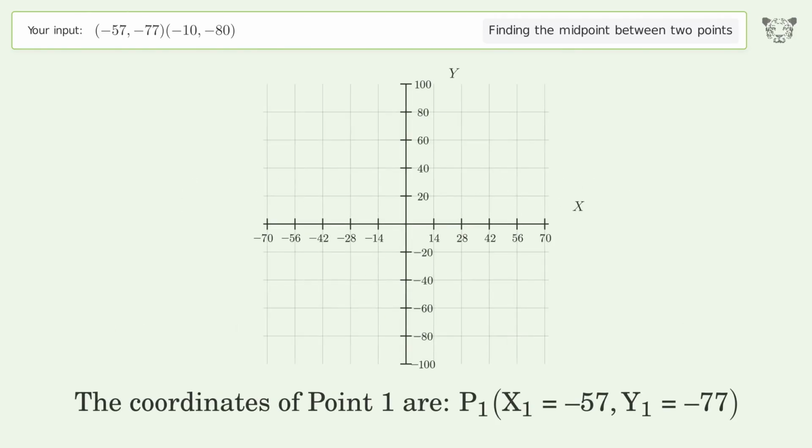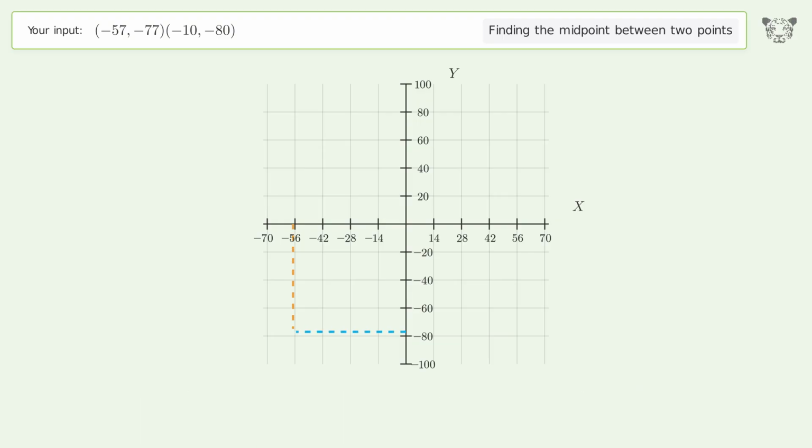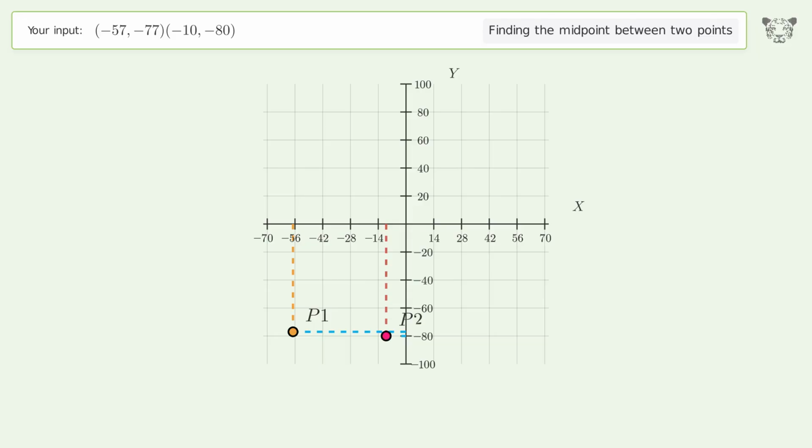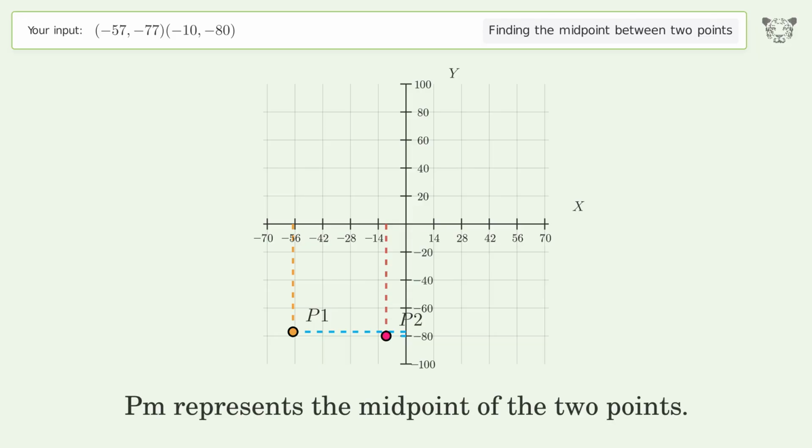The coordinates of point 1 are x1 equals -57, y1 equals -77. The coordinates of point 2 are x2 equals -10, y2 equals -80. PM represents the midpoint of the 2 points.